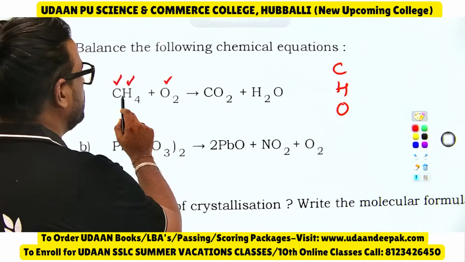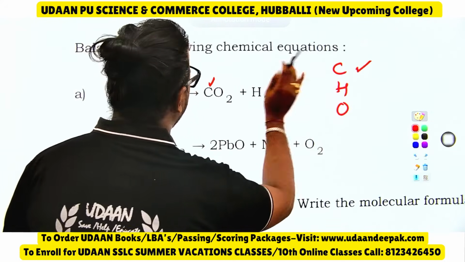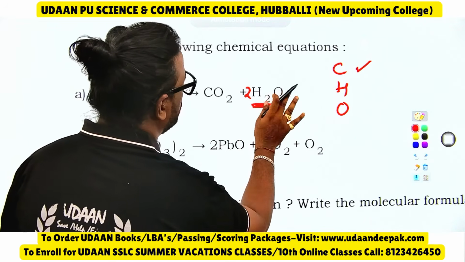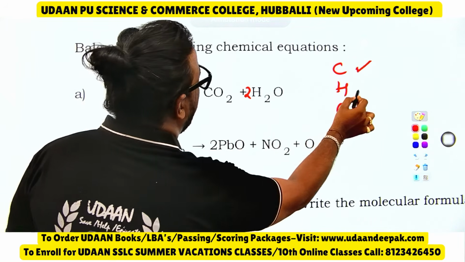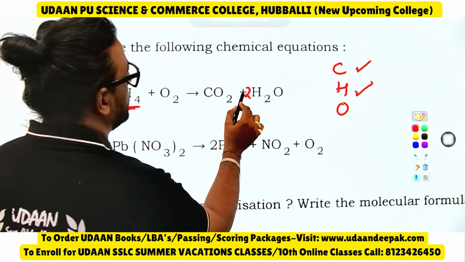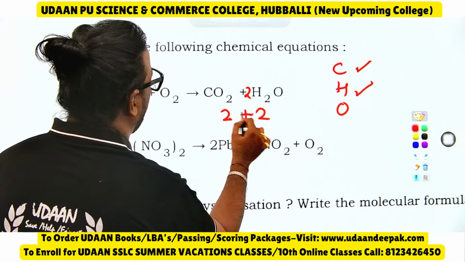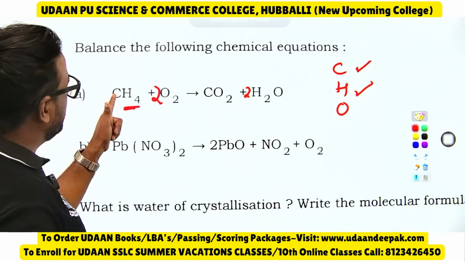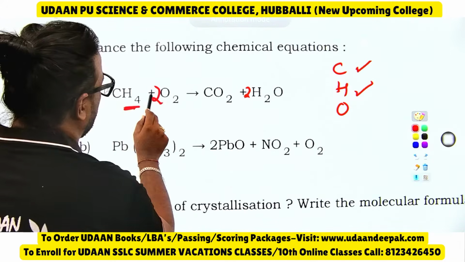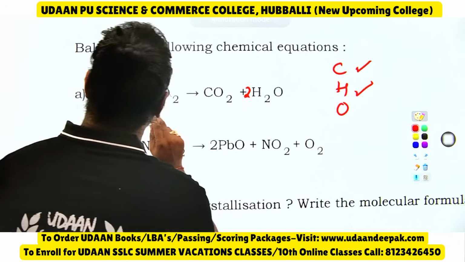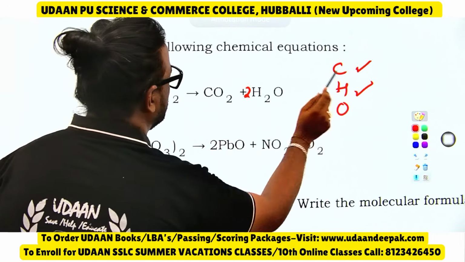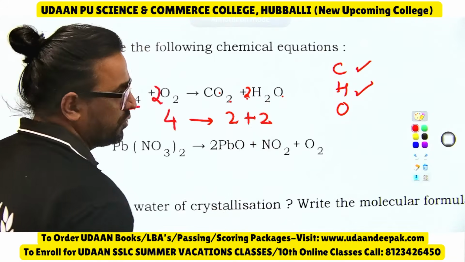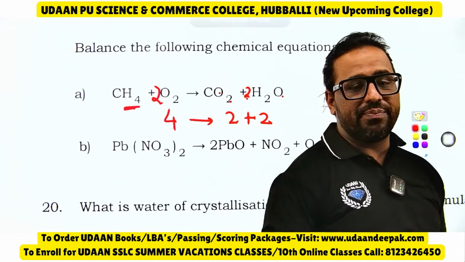Now, you see carbon, you have 1 carbon here, 1 carbon here, it is balanced. Now check for hydrogen. There are 4 hydrogen here, and 2 there, so you should write 2 here. Why? Because 2 2s are 4 and here 4 hydrogen. Now oxygen, 2O plus 2O is 4. Now you should write 2 here, 2 2s are 4. Again check whether it is right or not. CH4 plus 2O2: C1 and C1, hydrogen 4 here, 2 2s are 4, oxygen 2 plus 2 is 4. This is how you need to balance the equation.